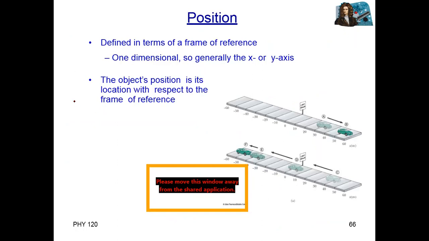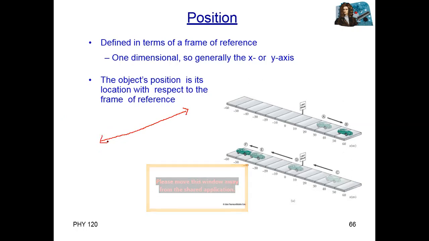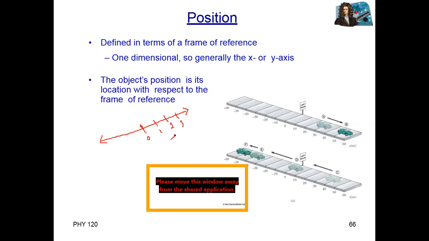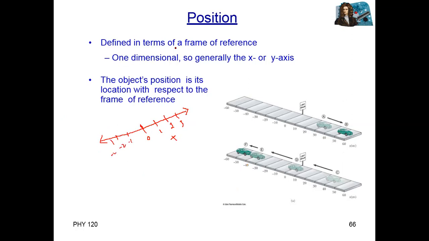We fix some reference point; we are on the x-axis, so our origin or reference point is, let's suppose, 0. For example, we have 1, 2; these are unit distances, like 1 meter, 1 kilometer, 1 mile. This side we consider positive, and this side we consider negative. These are locations of a body, for example, on the positive side or the negative side. But these are only conventions.